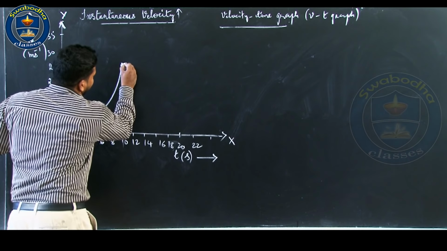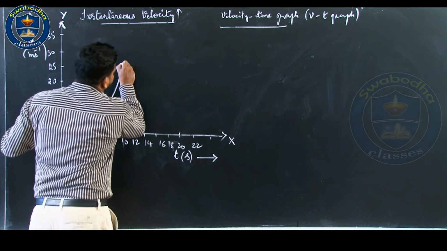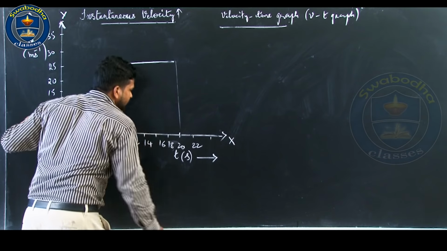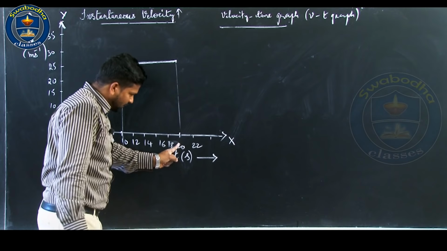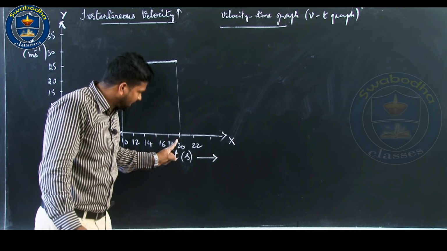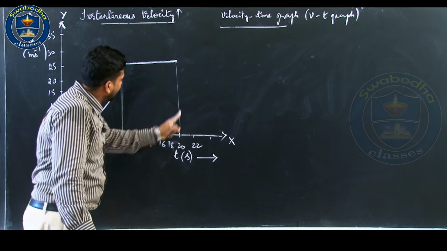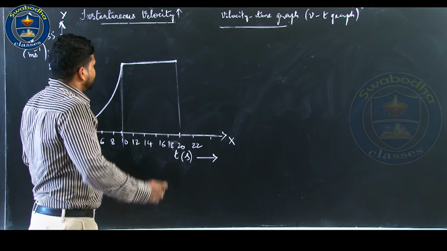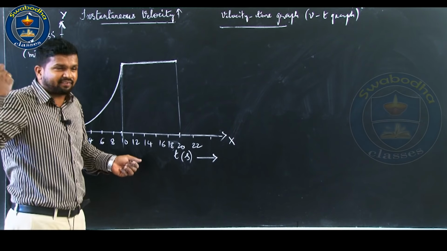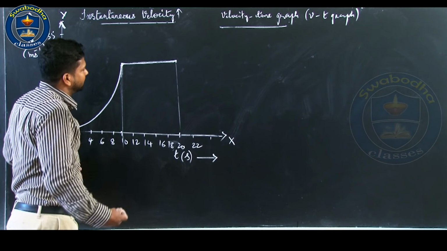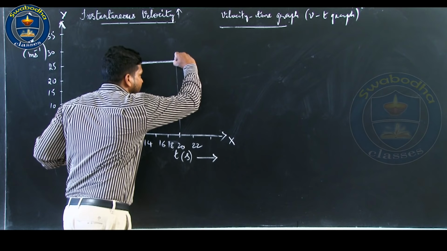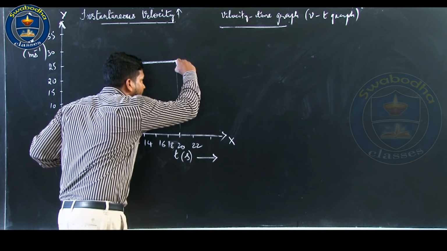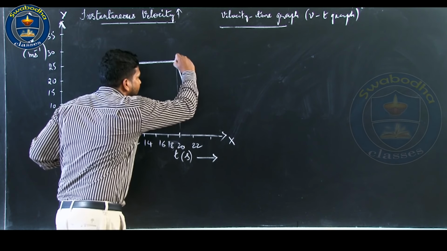From 10 to 20 seconds, its velocity is constant. Then at the end of 20 seconds brakes are applied, and the car starts to move with decreasing velocity, and eventually it stops. Like this, a uniform decrease, it's a straight line.